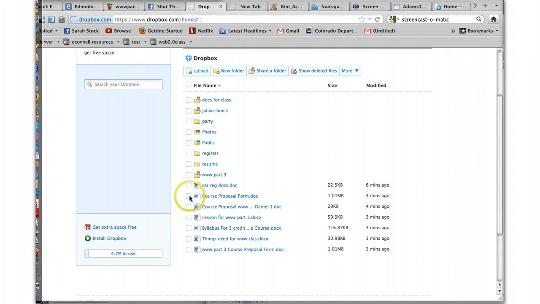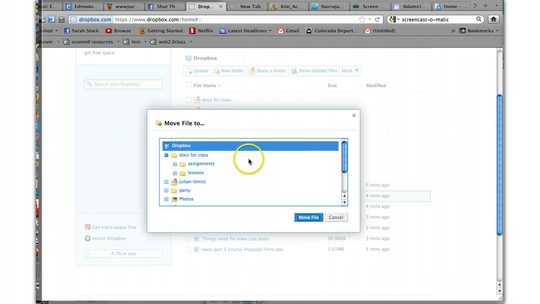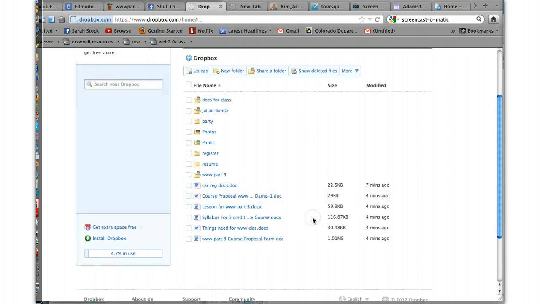So just say I wanted to share this course proposal form with someone who does not have Dropbox. I move it to the public folder. So I move it, and I find the public folder, and I move it there.